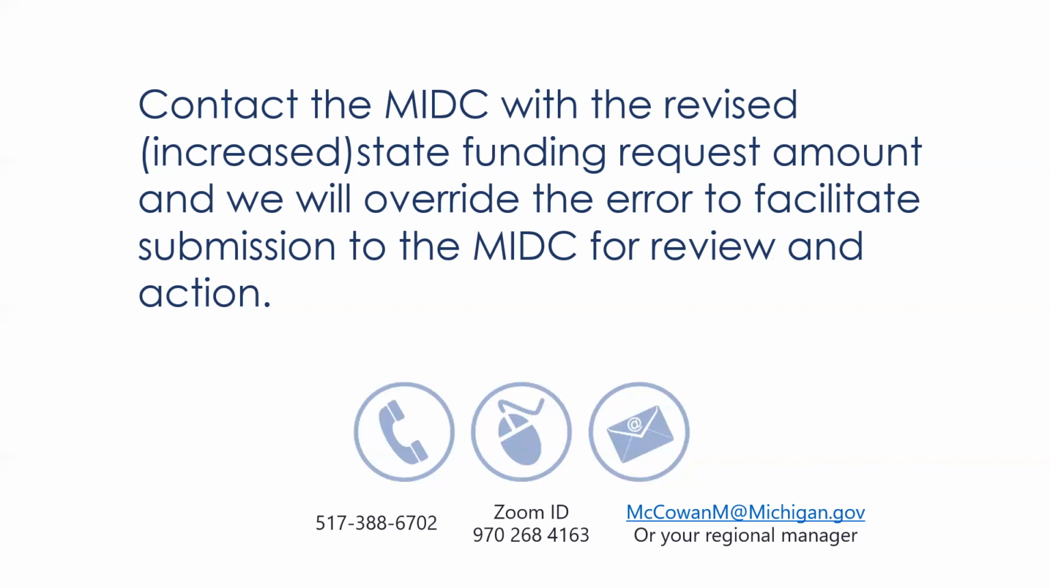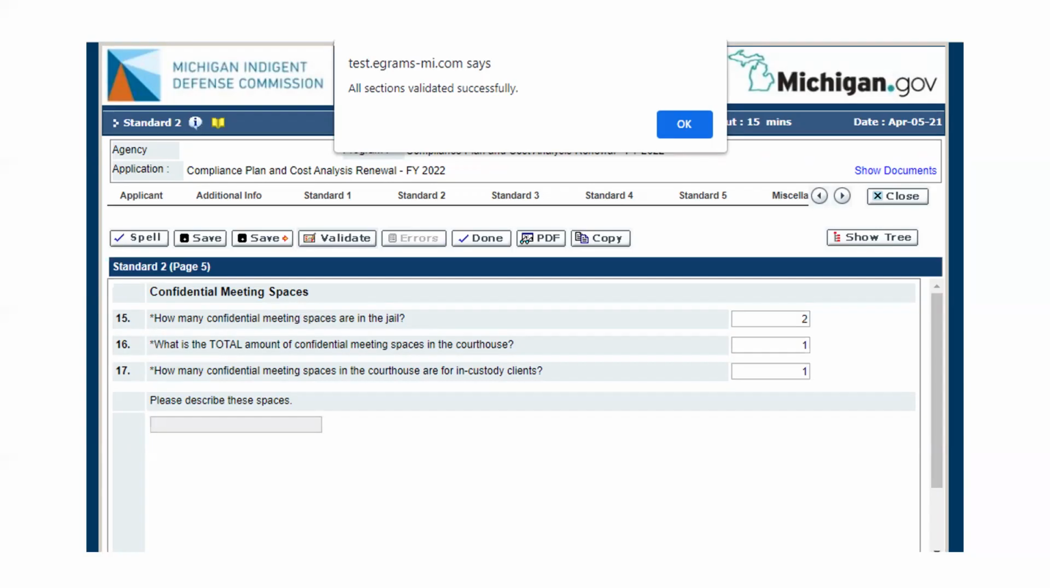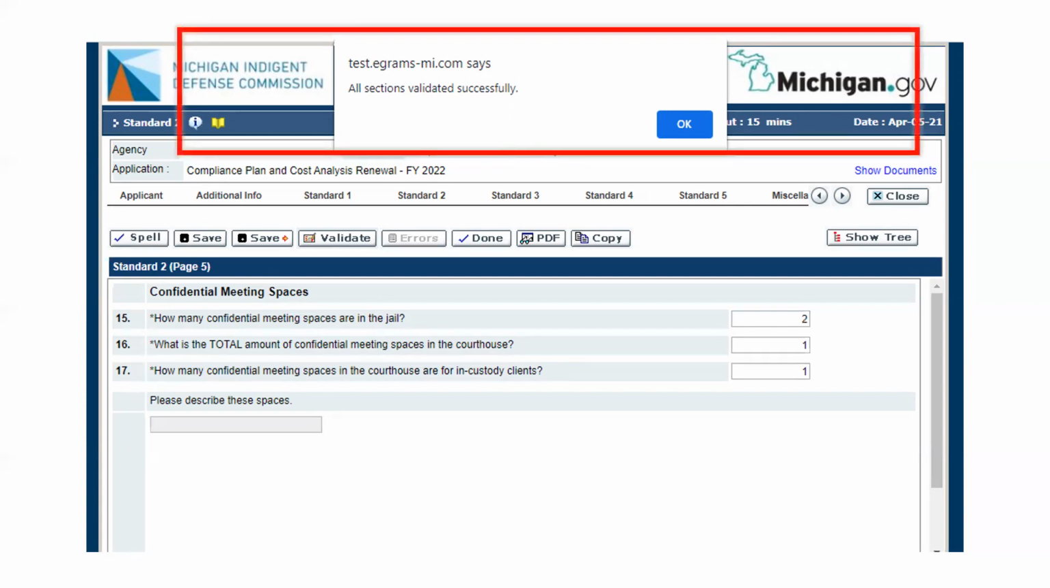A quick note though, allowing this change by me in the system is simply a means to facilitate commission review. It does not mean that the MIDC is approving the resubmitted cost analysis or requested funding. Once you have gone through, made your revisions, and corrected any errors, when you click done, you should get a message that all sections have been validated and you're ready to resubmit the application. Click OK to move forward.